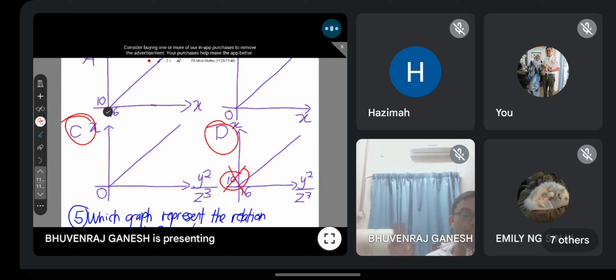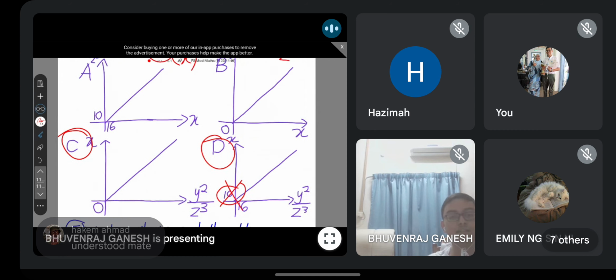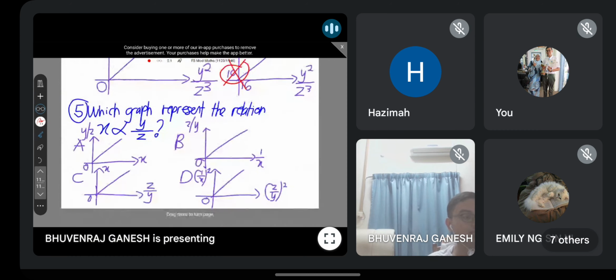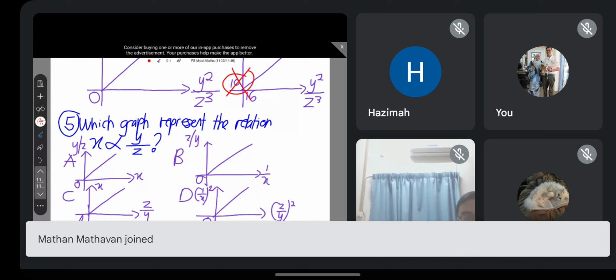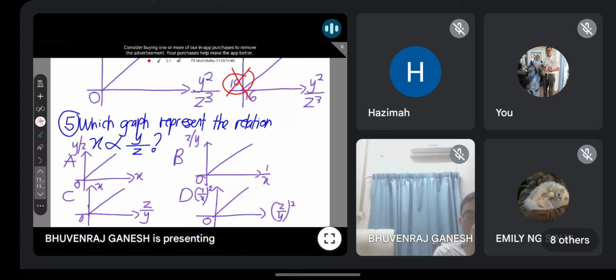Understand, guys? So this question is a bit tricky. If you are not really good at the basics, then you might struggle a bit. So the last one. Challenge. Which one is the correct answer? X berkadar terus dengan Y dan berkadar songsang dengan Z. Choose your answer. Last one. If you can get this correct, it means you are the best, because this is the hardest one, number 5.